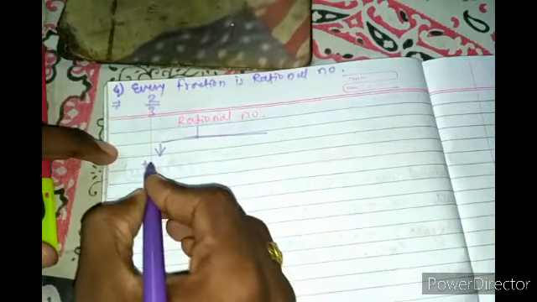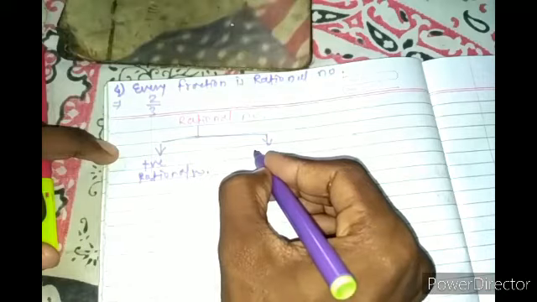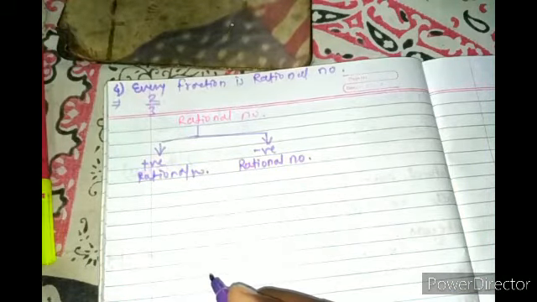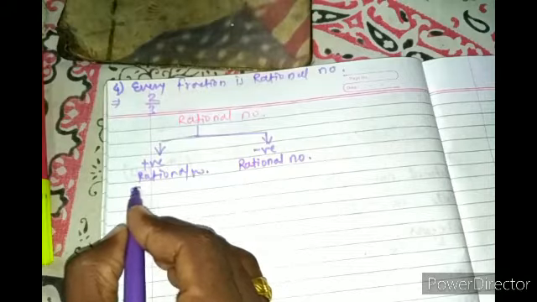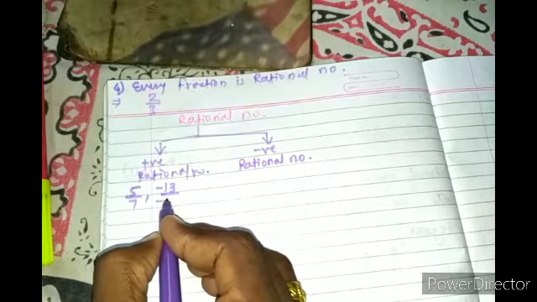Now in the next point, there are two broad categories we have found for rational numbers. A rational number is divided into two main categories: positive rational numbers and negative rational numbers, right? In a positive rational number, both numerator and denominator are positive, or you can say both numerator and denominator are negative.